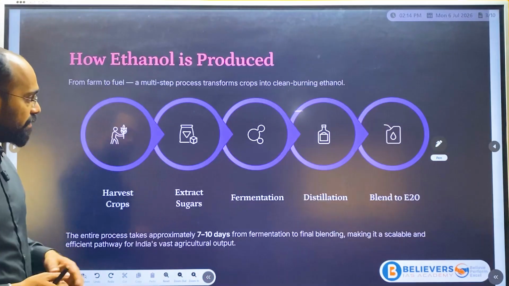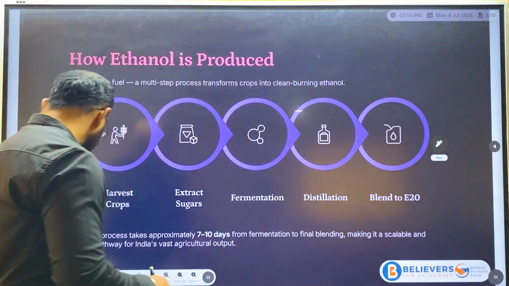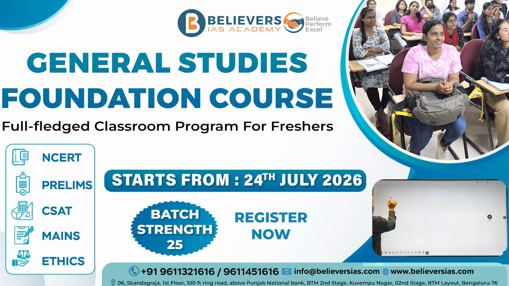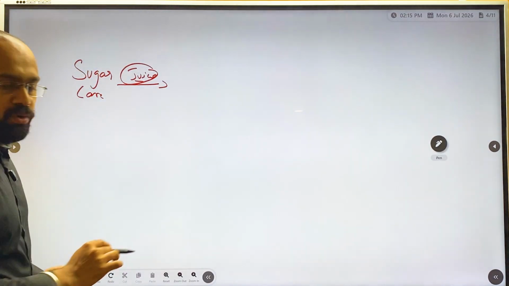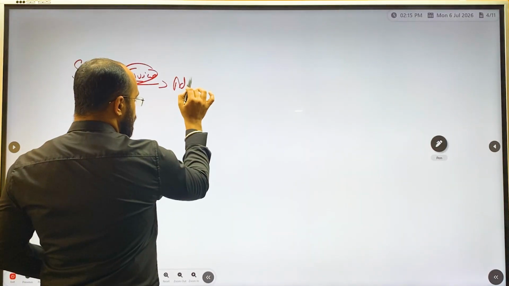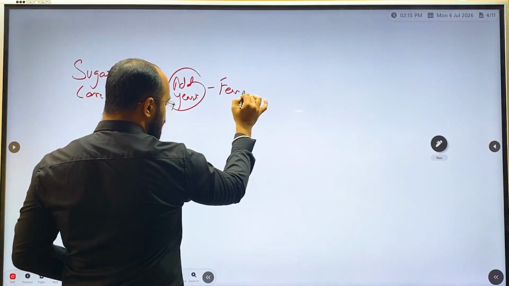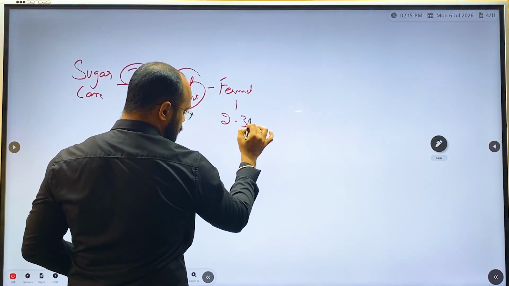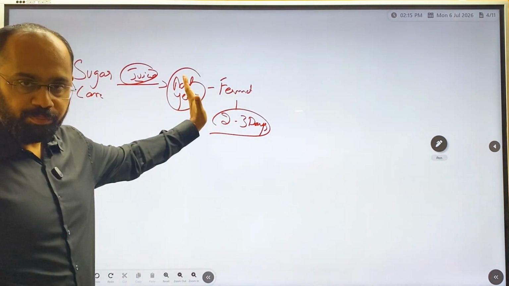Now after this we'll understand how ethanol is made. Let's say this is sugarcane. From the sugarcane, juice will be extracted. To this juice, they will add yeast and leave it for fermentation for, let's say, 2 to 3 days. For 2 to 3 days, this liquid will be fermented.